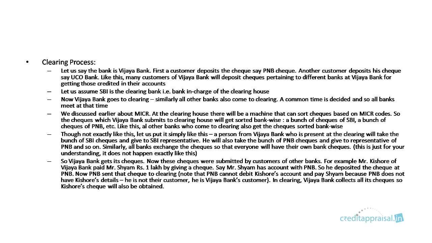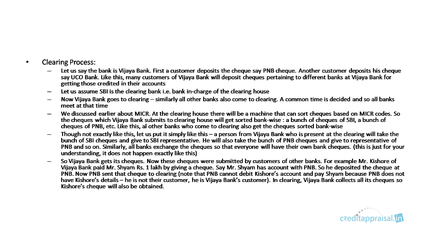Though not exactly like this, I'll put it very simply. A bank officer from Vijaya Bank who is present at the clearing will take the bunch of SBI checks and give it to the SBI representative. He'll also take the bunch of PNB checks and give it to the representative of PNB, and so on. Similarly, other banks will do the same. So all banks will be exchanging these checks, and at the end of the process, they'll each have their own checks. So Vijaya Bank will be getting its checks. Now these checks were submitted by customers of other banks, right?